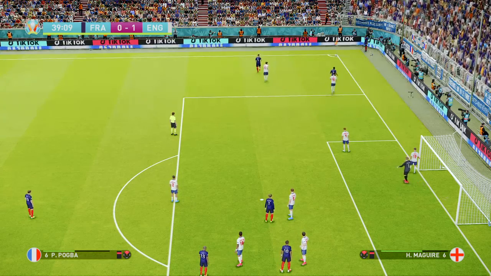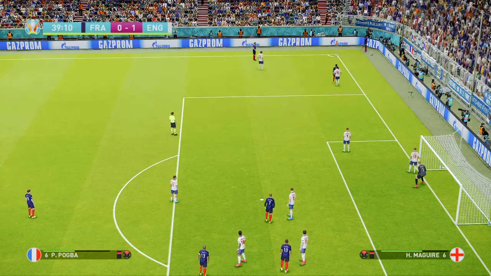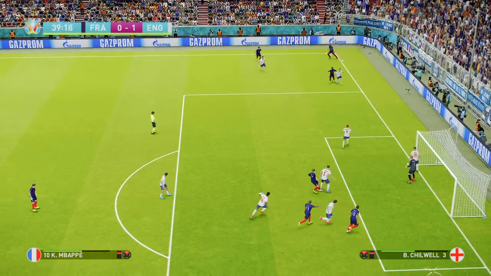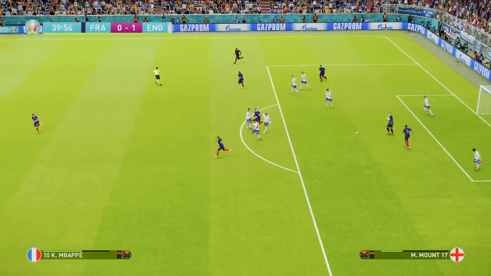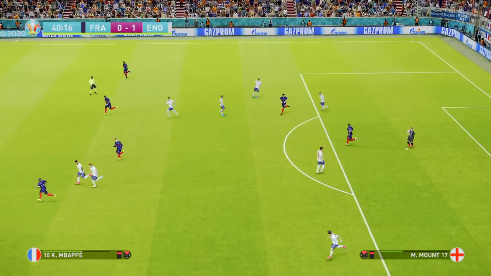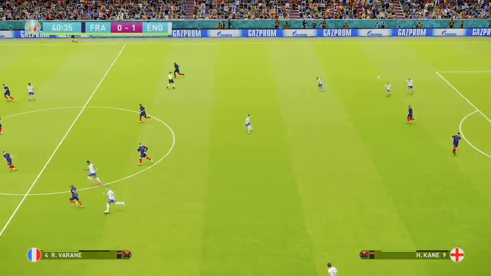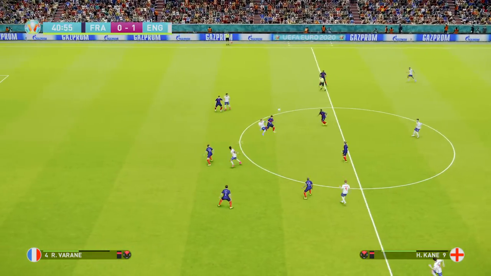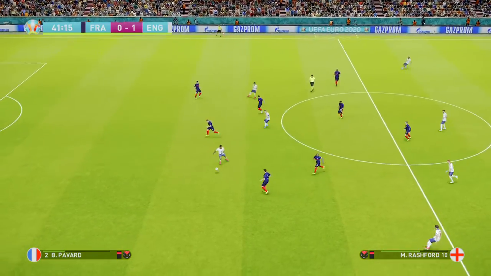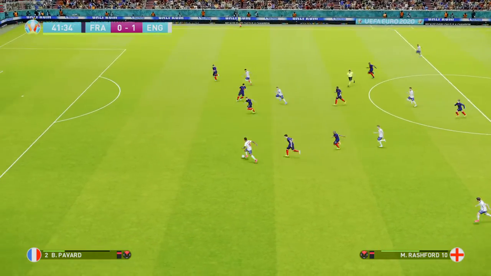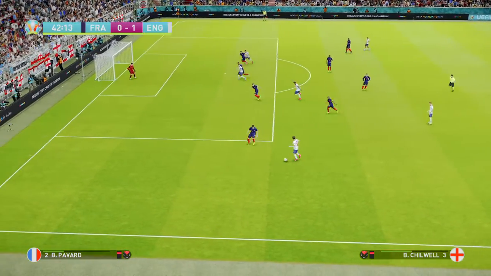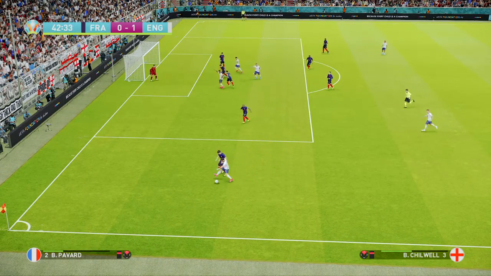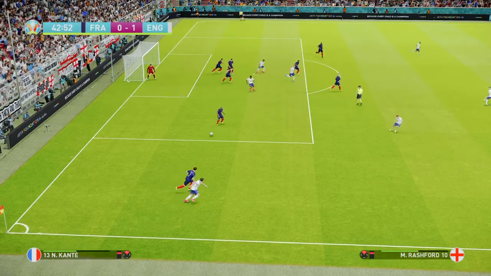Pogba to take this corner, has short options, could float it in. Does float it in, that's possibly too near the keeper. Well, Mbappe was there with Chilwell, and it kind of fortunately just lobbed up into Jordan Pickford's arms. Oh, Rashford has a chance to run at them here. Marcus Rashford couldn't get his run going. Chilwell though, can he get a cross in? No.